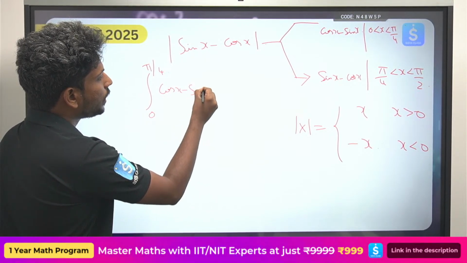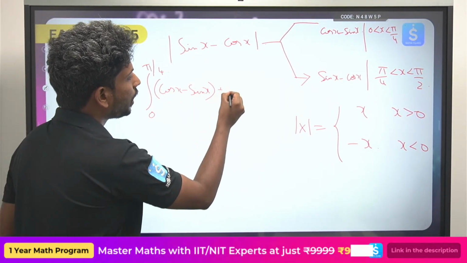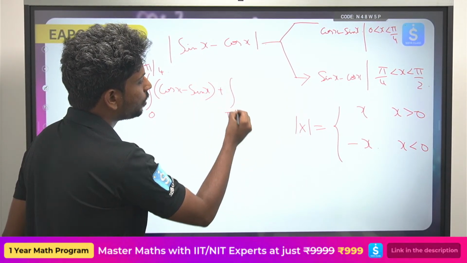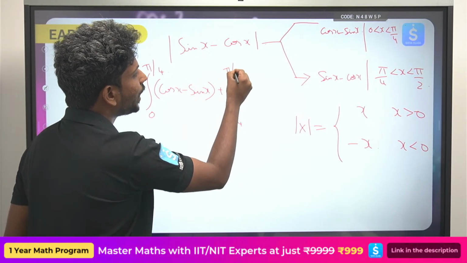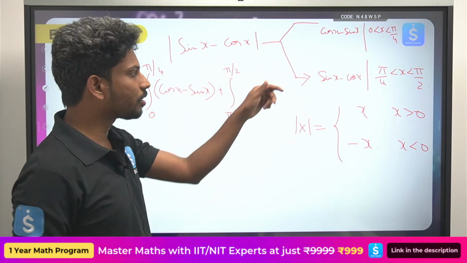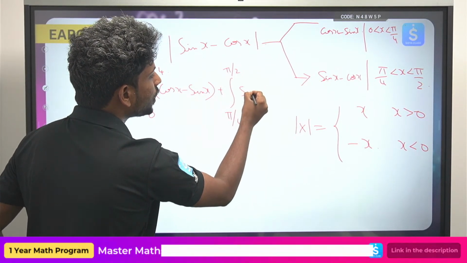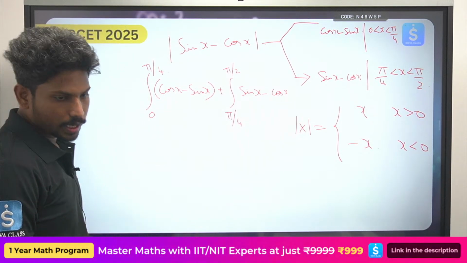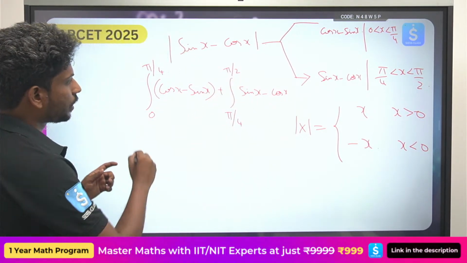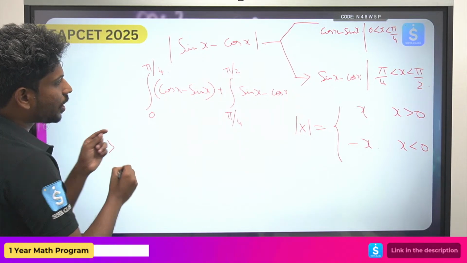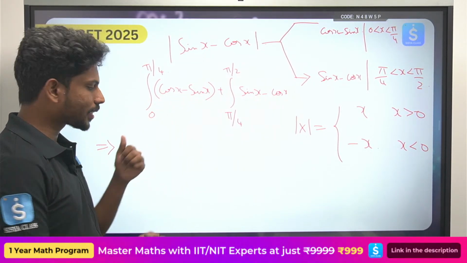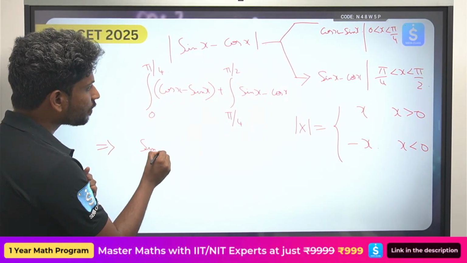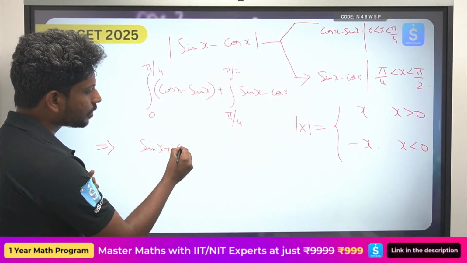Okay, and then what I do is, from pi by 4 to pi by 2, that is 45 degrees to 90 degrees, whichever graph is bigger, that will be nothing but sin x minus cos x. Okay, now what is the integral of cos x? You can do it directly. The integral of cos x is sin x. What is the integral of sin x? That is minus cos x.